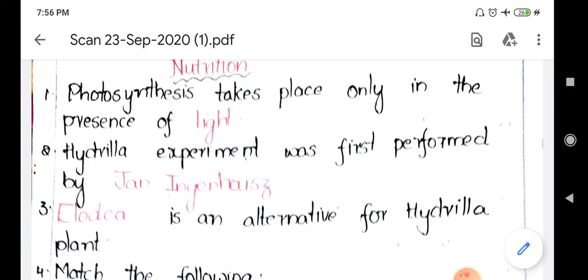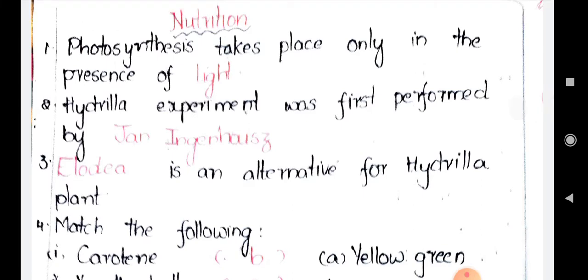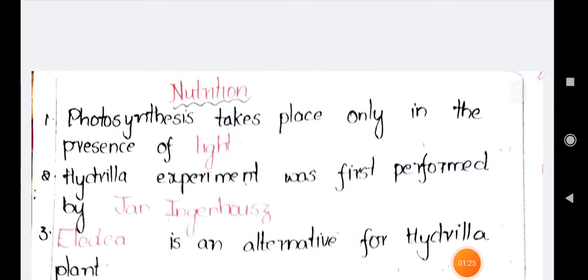The third one is: dash is an alternative for Hydrilla plant. Here, first of all, you should know what the Hydrilla plant is. If you want to know clearly about that experiment, I have already done a video regarding this experiment. If you want, you can go there and watch the video. And here Hydrilla plant is a submerged hydrophyte. The Hydrilla plant is a submerged hydrophyte.